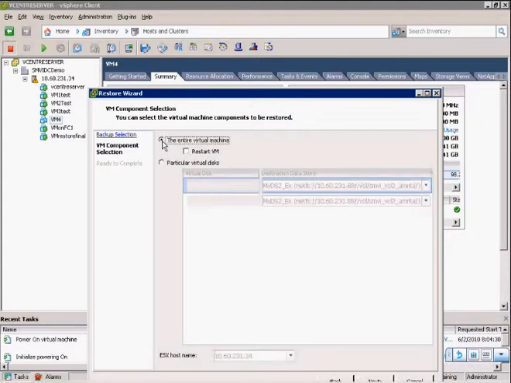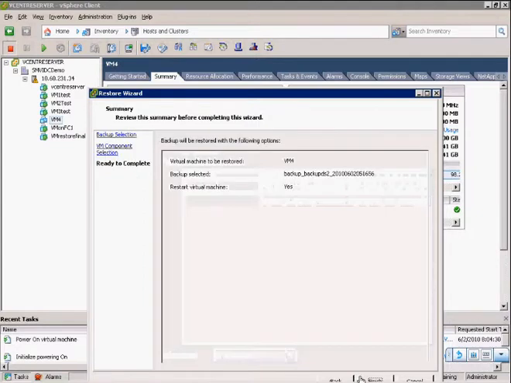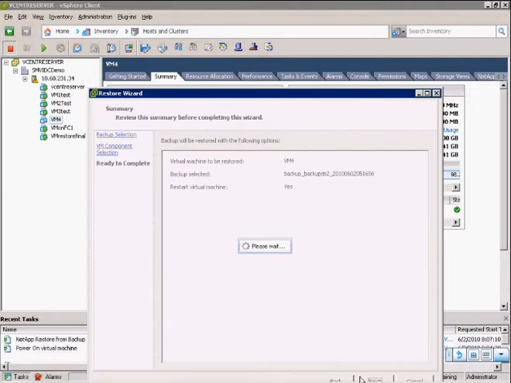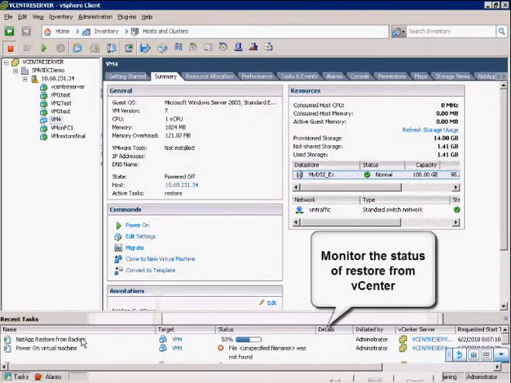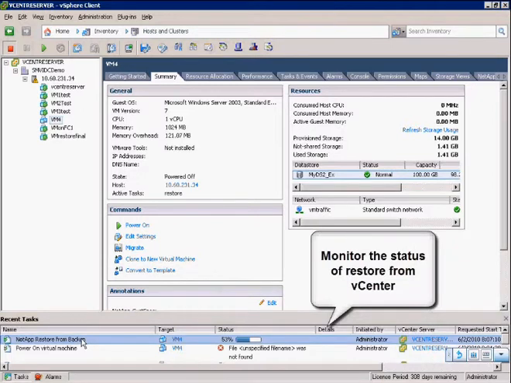Let's restore the entire VM and then restart the VM. Click on Next and finish. You can monitor the status of the restore operation from the tasks bar.